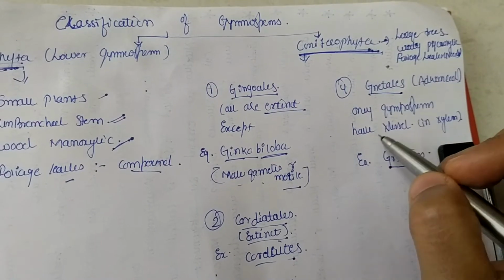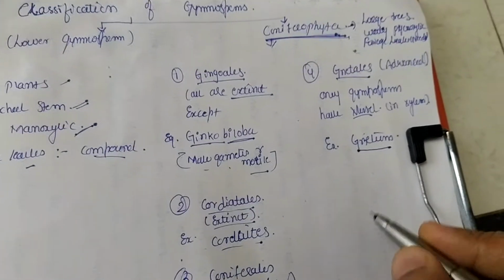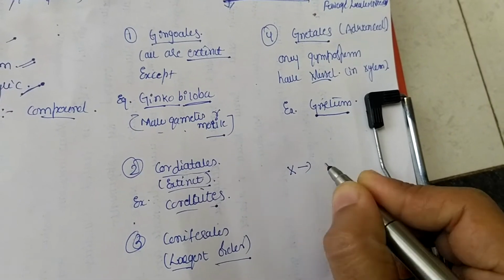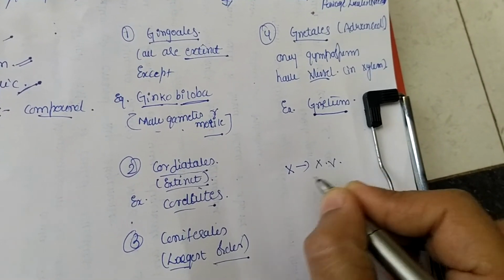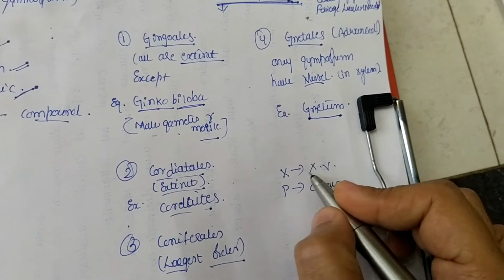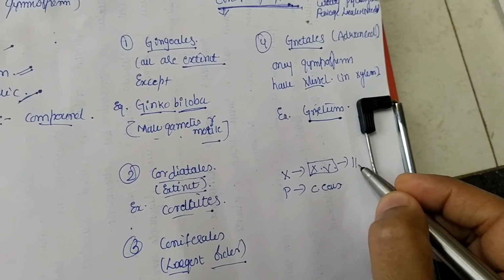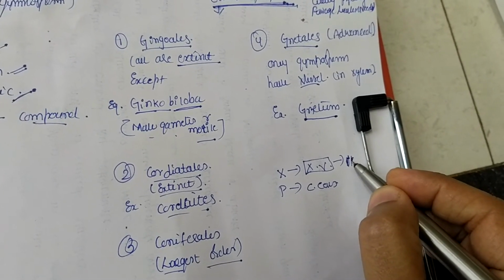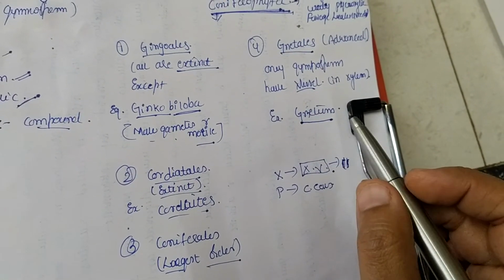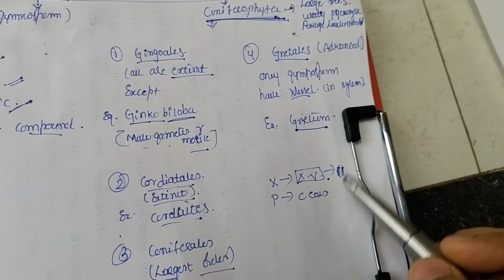These are the only gymnosperms where we can see vessels in xylem. What this means is, as we have discussed in our general account on gymnosperms, xylem has a complete absence of vessels. Phloem has a complete absence of companion cells. The xylem vessel is actually a dead tissue which has a tube-like structure. These tube-like structures have a deposition of lignin. So actually this is a dead tissue. Such a structure is absent in all the gymnosperms; the exception is Gnetales. So Gnetales have the presence of xylem vessels.